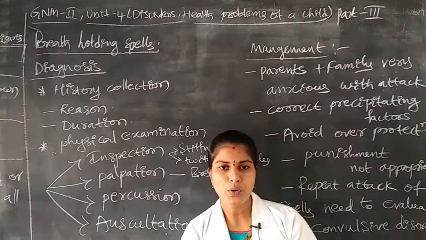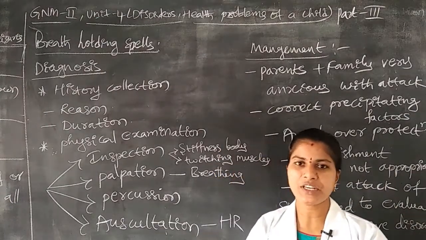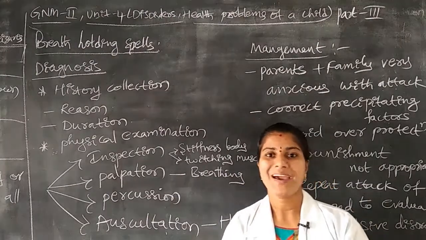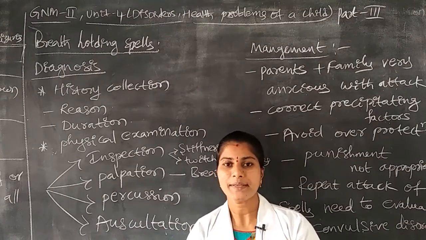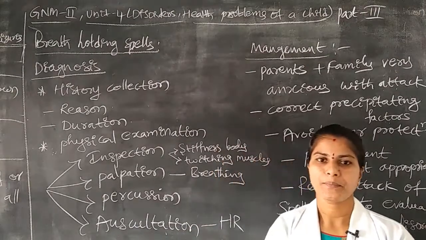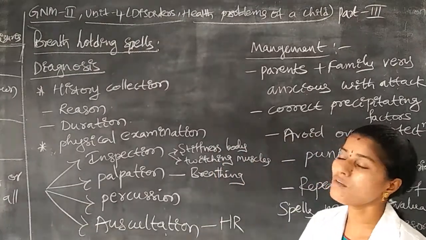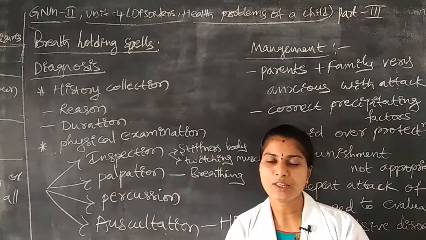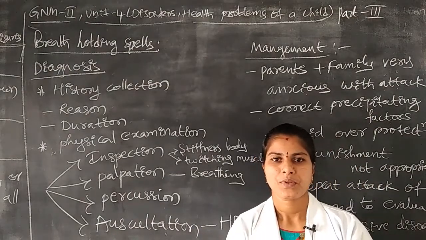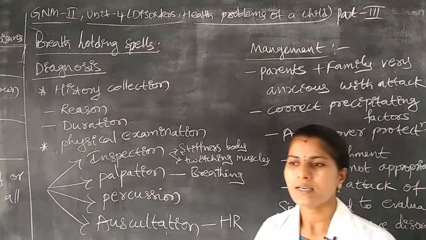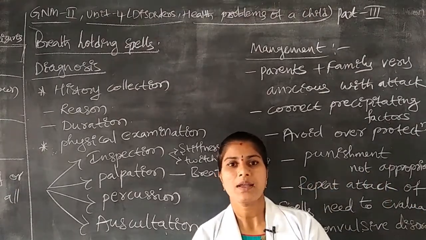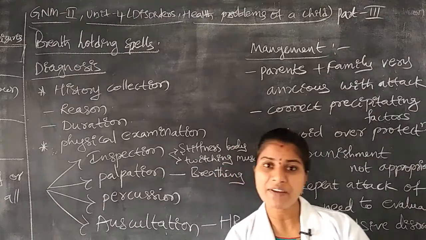How to do yoga or meditation, or what are the most useful exercises for the body that can be done at the home level for reducing diseases like breath holding spells. Next, for reducing these, we have to give some type of health education by using AV aids.